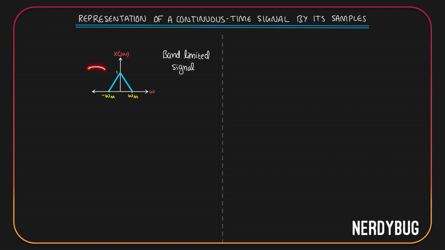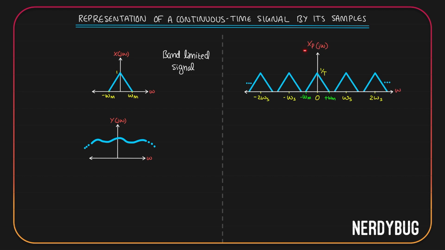Now assume that instead of using this example, we used another signal y of t whose Fourier transform is not band limited. It kind of looked like this. Now, when we try to find out xp of j omega, which is the Fourier transform of the sampled signal, we got replicas of x of j omega at every multiple of omega s. So here also, if I try to find out yp of j omega, I should have replicas of y of j omega at every multiple of omega s. Let us try to do it.